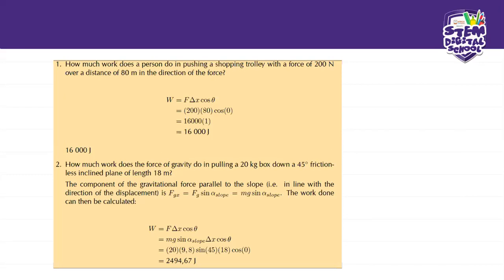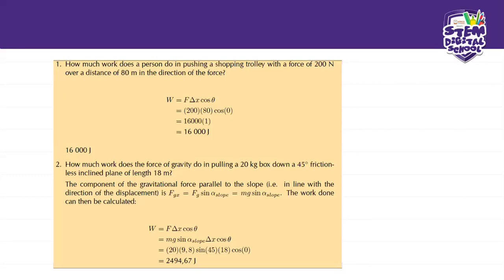So here it's going to be just the normal force, and it's going to be the component of the gravitational force parallel to the slope, in line with the direction of the displacement. So F_gx is equal to mg sin θ of the slope.